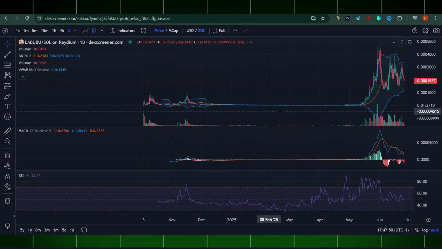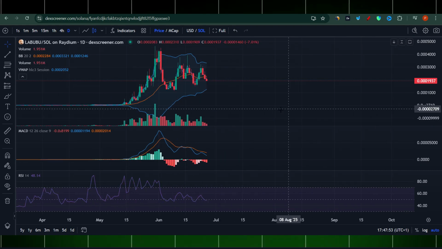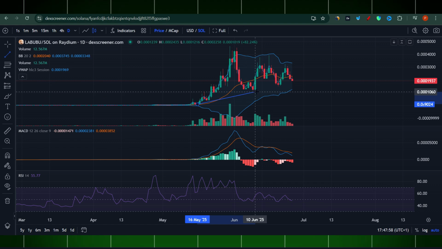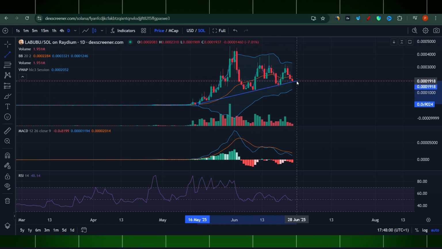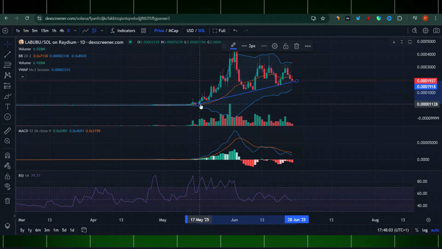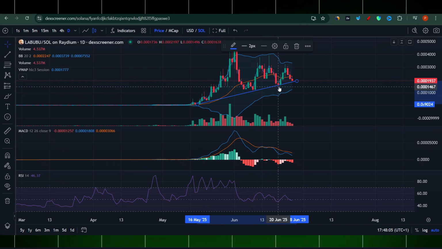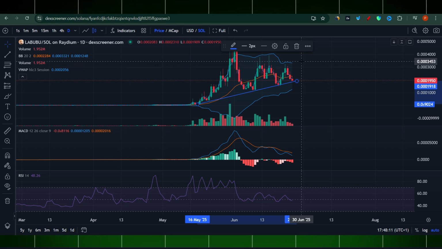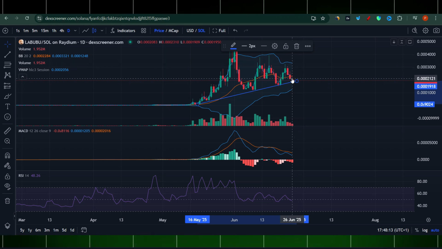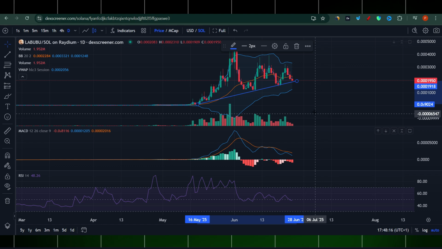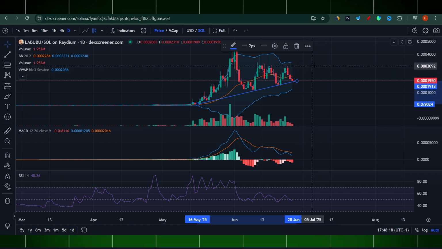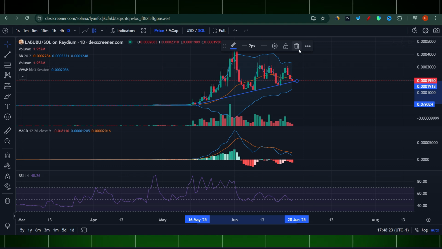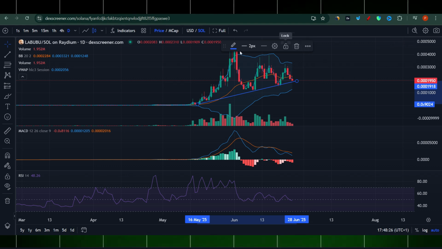The reason I was looking into it is that Labubu has a pretty nice structure right now. See this line here? It was touched three times already, even four: one, two, three, four, and the fifth time. It looks bullish, like it's going to go up here, though simultaneously it could go all the way down. But it looks like it can go up. I'm just wondering what type of answers the AI system is going to give us regarding this one.